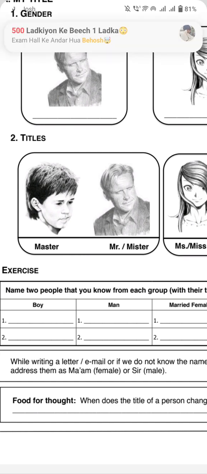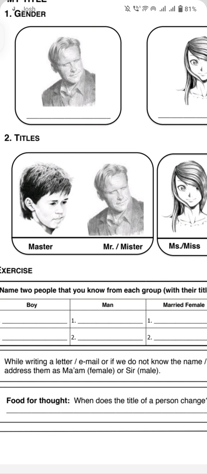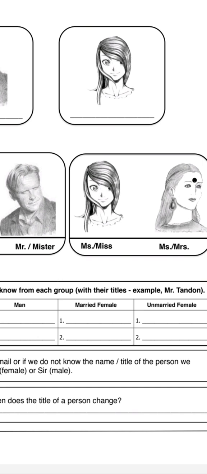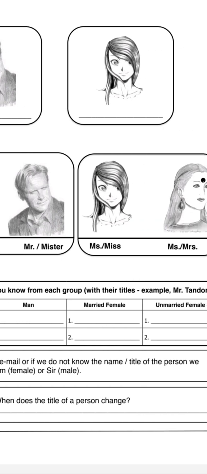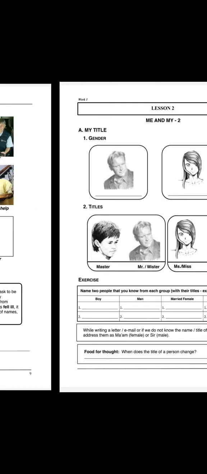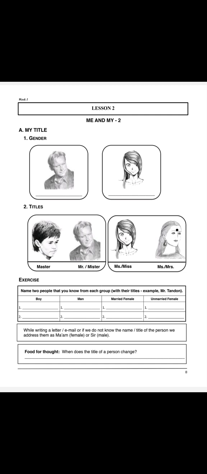While writing a letter or email, if we do not know the title of the person, we address them as Ma'am for female, or Sir for male. It's the most important point that while writing a letter, email, or formal message, and we don't know the title of the person, we can address them this way. For female it's Ma'am, and Sir for male.